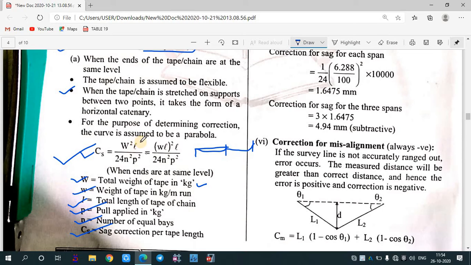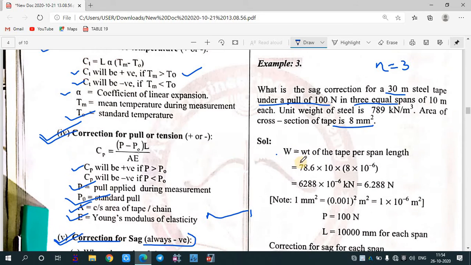We need the value of W, because we have the formula W square L by 24 N square P square. We have the value of P, the value of N, the value of 24, and the value of L. We don't know the value of W, so we need to calculate it. So the weight of the tape will be: it is saying it has a unit weight per meter cube as 78.6, and this is multiplied by the cross section area, which will give you the weight.